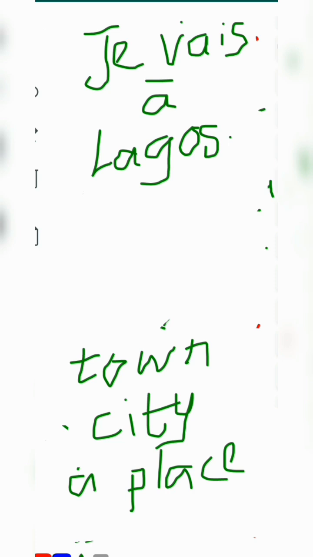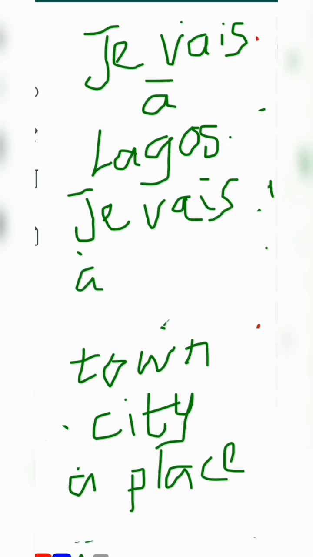Do you understand? Je vais à Lagos. That is a town or a city. Je vais à Aba. Je vais à Paris.